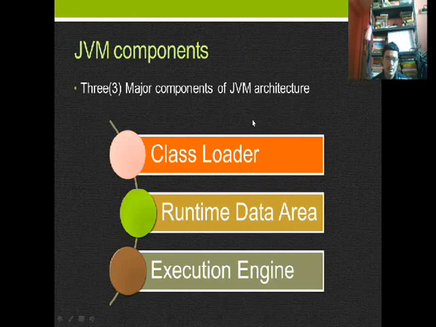There are 3 major components of the JVM architecture. One is the class loader, the next one is the runtime data area, and the third is the execution engine. Now let us see one by one.